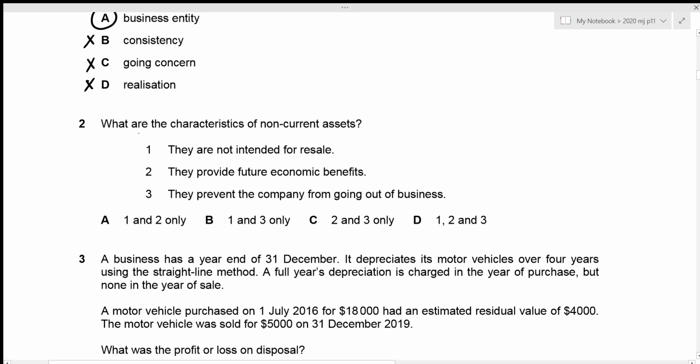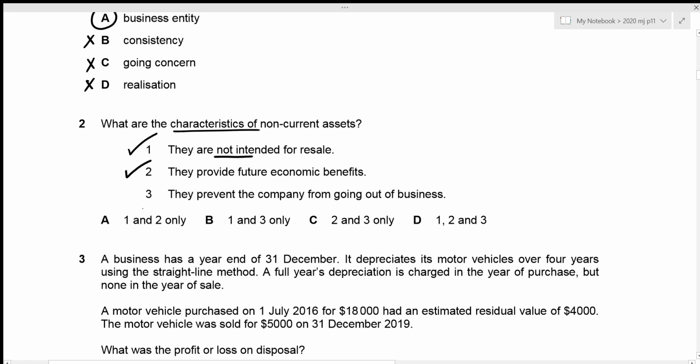We need to figure out what are the characteristics of a non-current asset. So the very first one is they are not intended for resale, which is very true, because if you are talking about any sort of business, maybe they could purchase some other goods intended for resale, but non-current assets is not one of them. The second statement we have is they provide future economic benefits. This is true as well. Let's talk about machine, right? So machine helps in producing goods that could be sold in order to generate revenues, which can be categorized as an economic benefit. So the second characteristic is true as well.